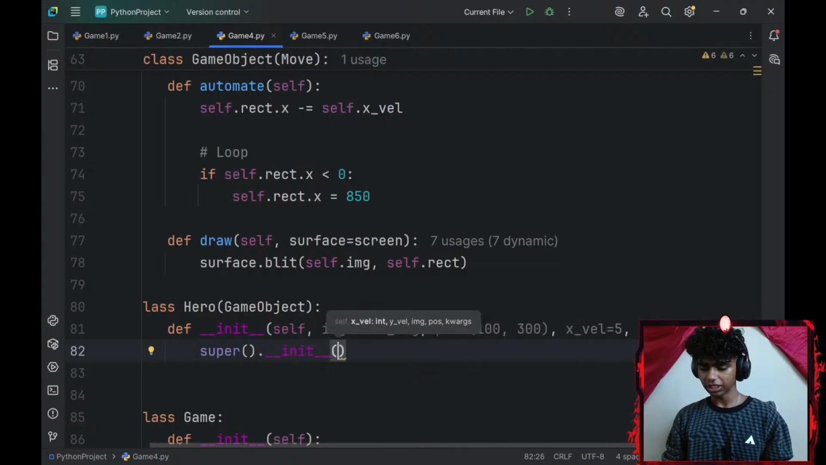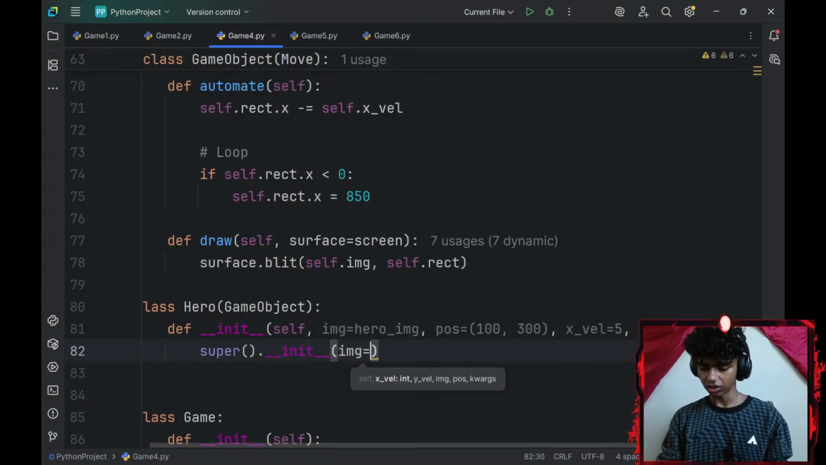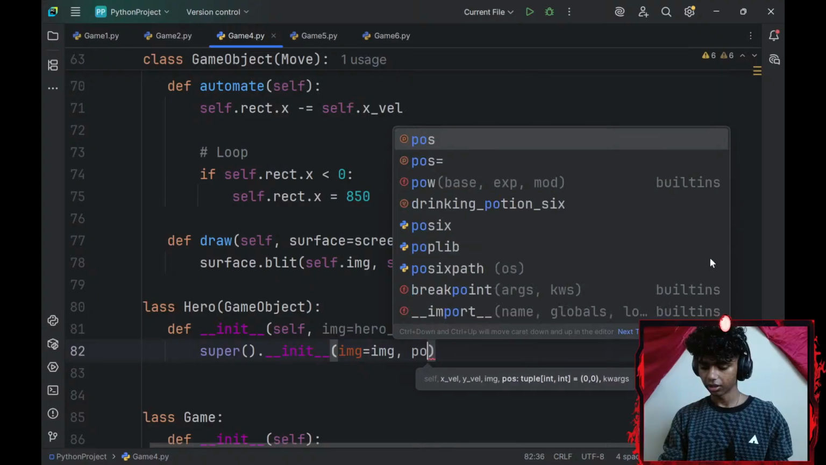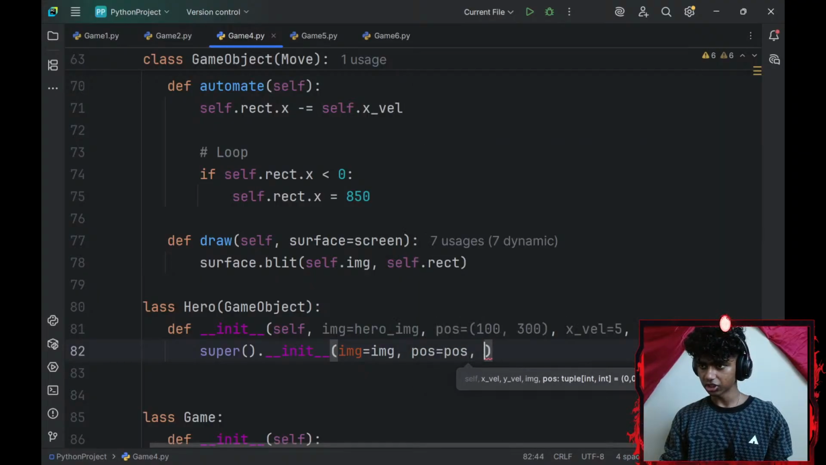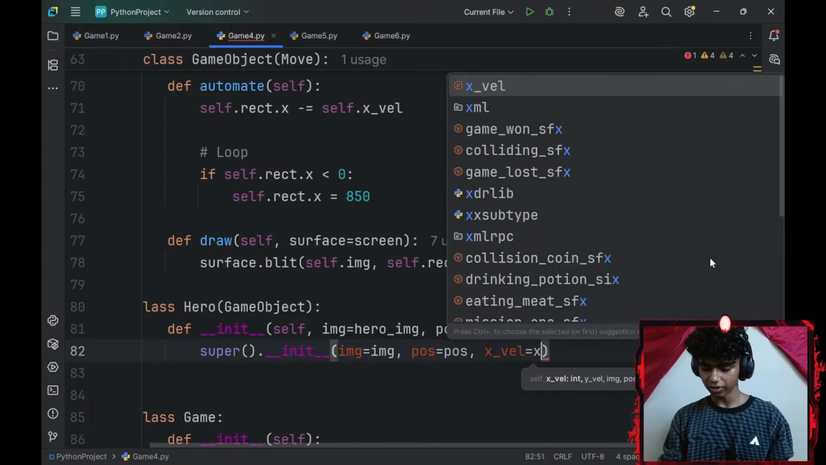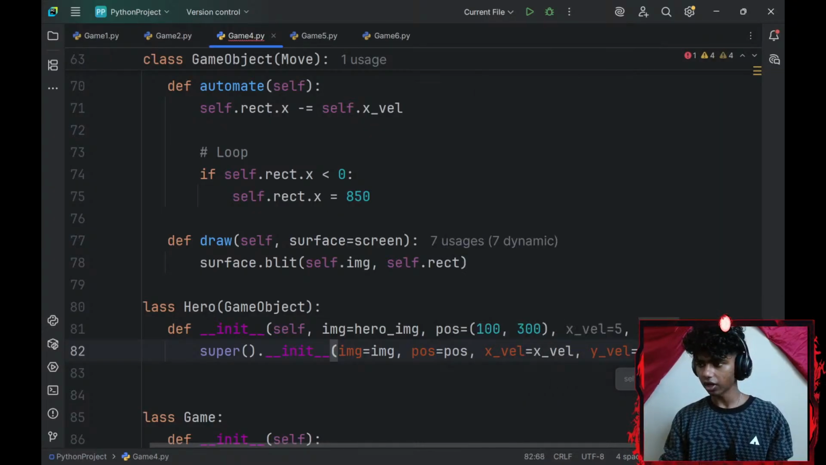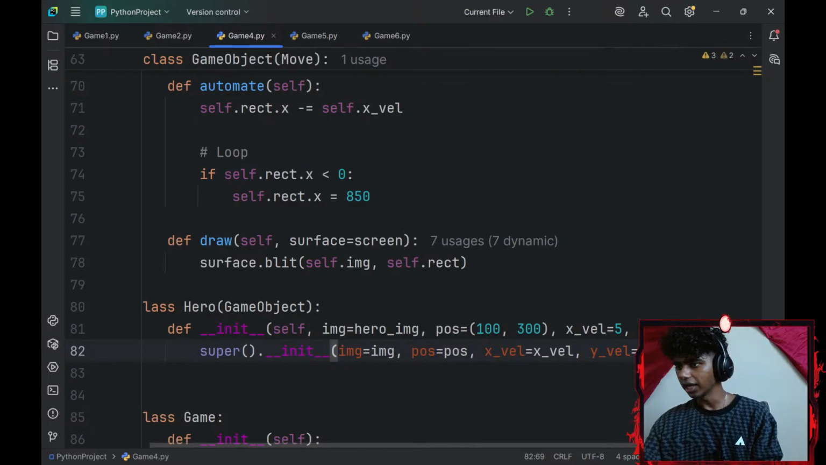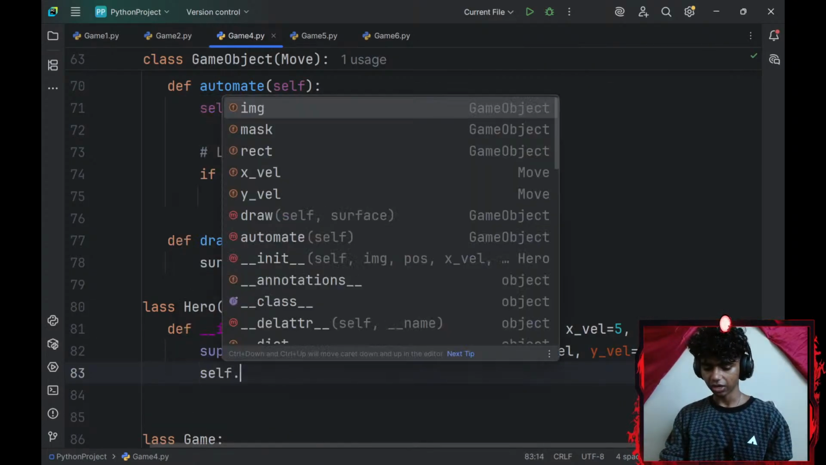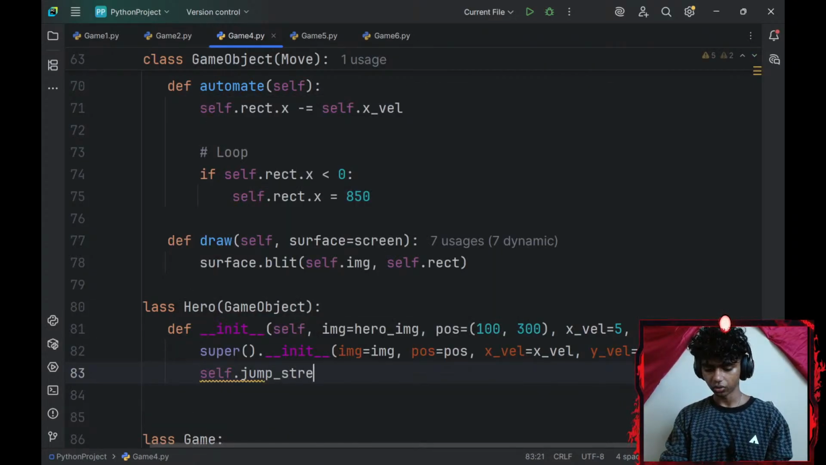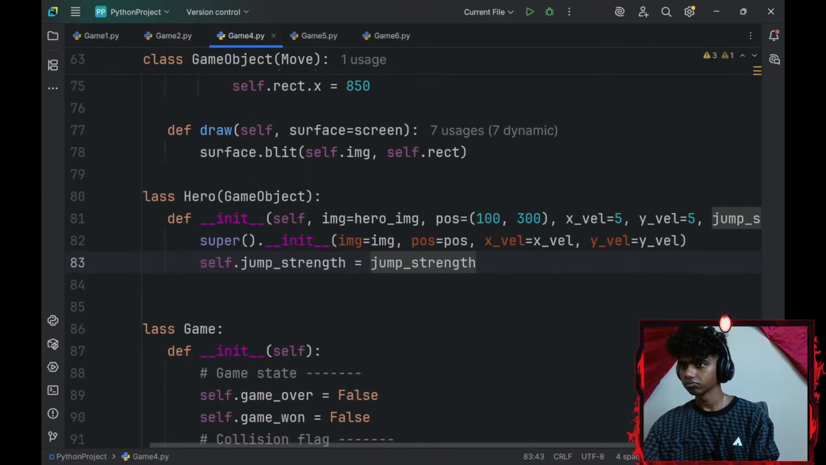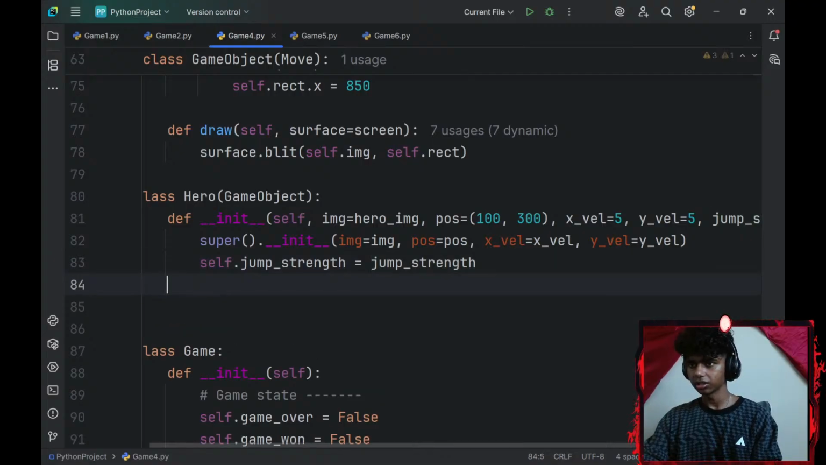Then let me go ahead and add a super().__init__. Okay, for my super init, I'll go with image equals to image, position equals to position, x-axis_velocity equals to x-axis_velocity, y-axis_velocity equals to y-axis_velocity. Okay, and lastly, let me create an instance variable, self.jump_strength equals to jump_strength. Okay, that looks pretty much correct.